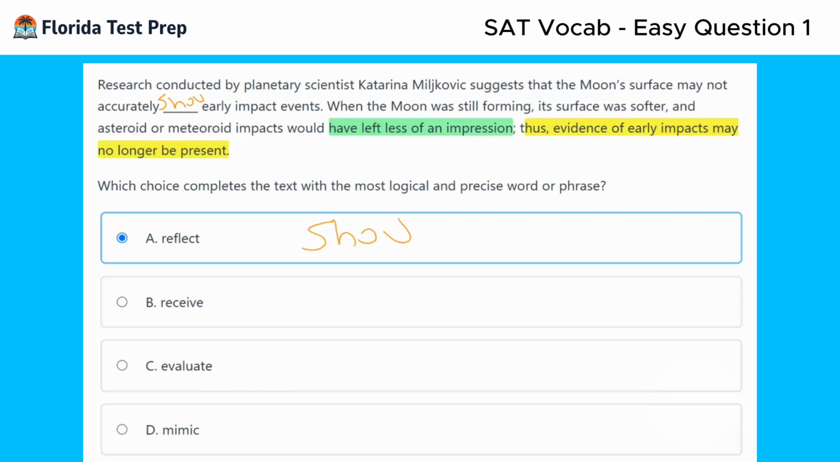The moon's surface may not accurately evaluate early impact events. I'm not sure how the moon's surface evaluates impact events. So I don't think it's going to be C either. And then mimic early impact events. No, it's not going to mimic them because the moon's surface cannot recreate early impact events. So I think A is the correct answer choice for this question.